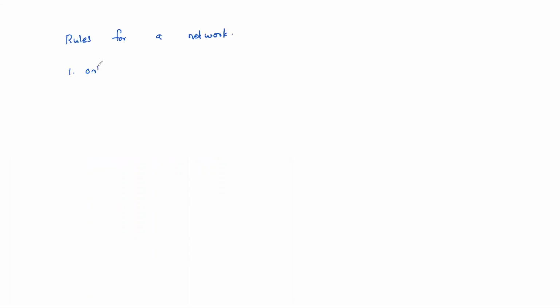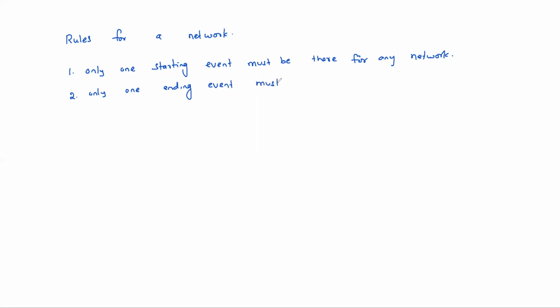So only one starting event must be there for any network. Only one starting event. Similarly, only one ending event must be there.